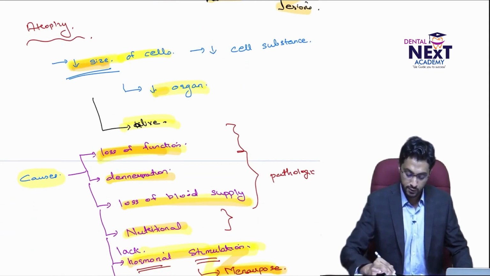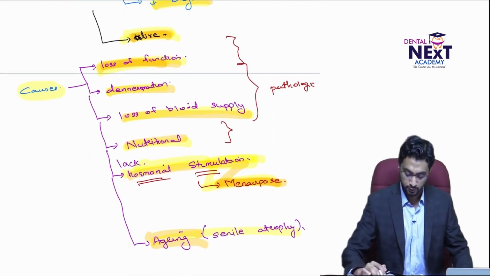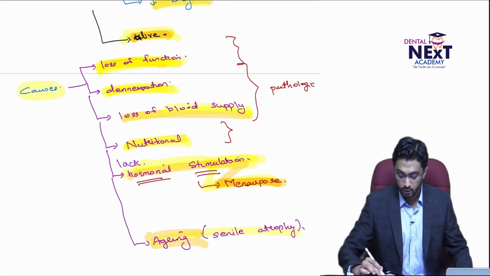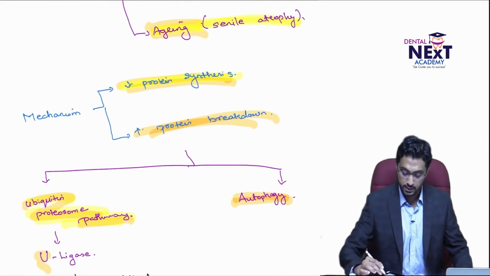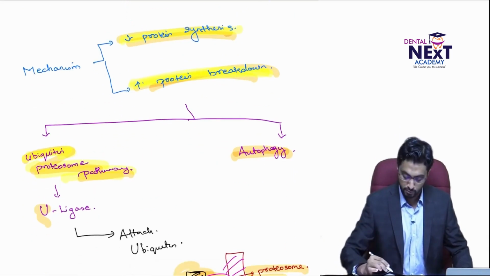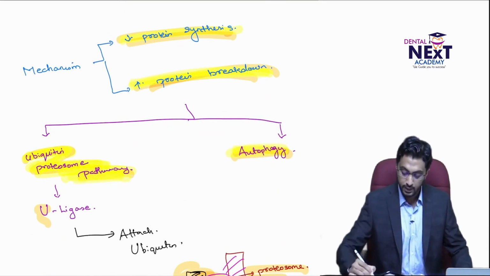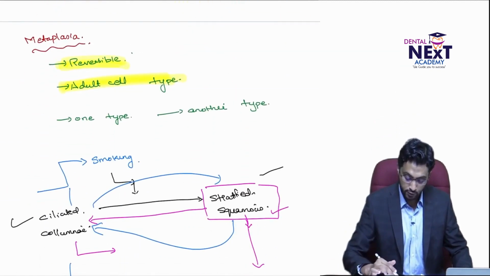Then atrophy is a decrease in size of cell, thereby a decrease in size of the organs, and the cells are alive when compared to apoptosis. The causes are loss of function, denervation, blood supply being affected, nutritional problems, or lack of hormonal stimulation, which is seen in menopause. That's physiologic. Aging is another physiologic response. Mechanism: decreased protein synthesis and increased protein breakdown. For increased protein breakdown, there is the ubiquitin proteasome pathway, and also a mechanism called autophagy.